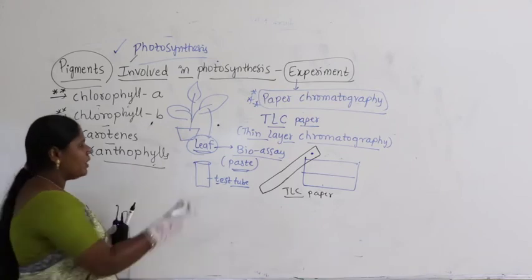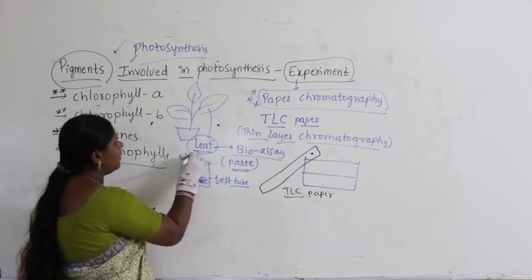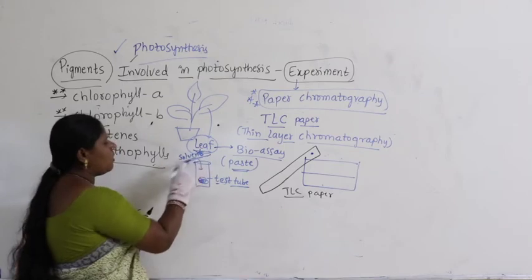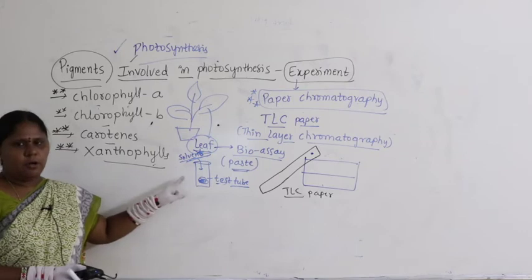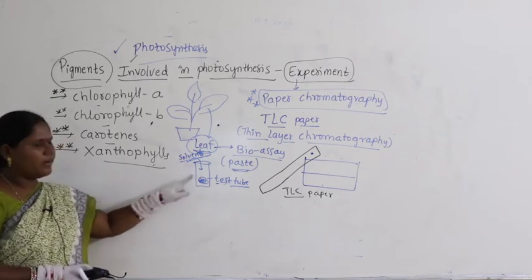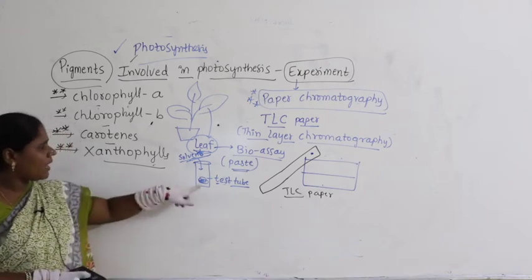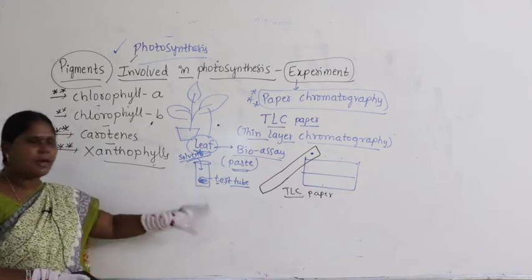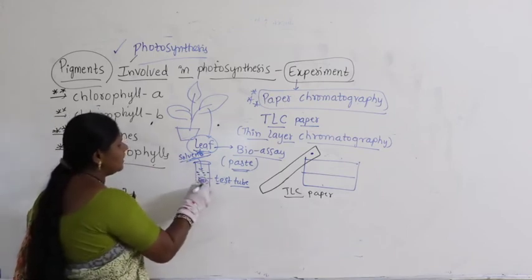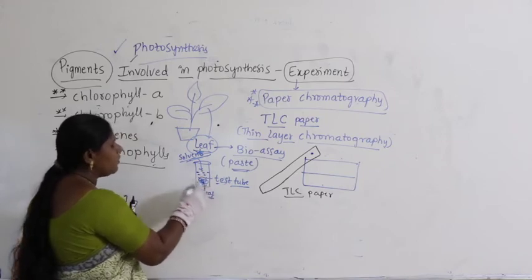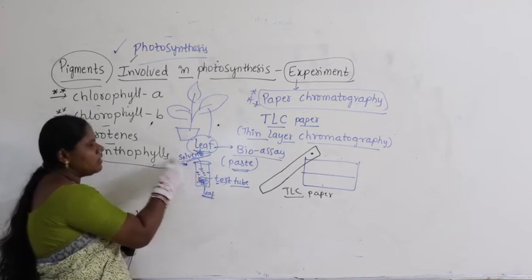Crushing of the leaf, and to that crushed part of the leaf you need to add solvent. Maybe trichloroacetic acid, alcohol, maybe ethanol, butanol, propanol, any of the solvents we are adding. In biomolecules, do you remember what we studied? A part of the leaf or any part of the plant, add and dissolve it into the solvent. So what happens? The chemicals or pigments present in the leaf get dissolved into the solvent.